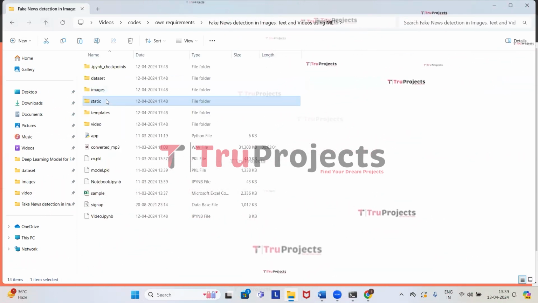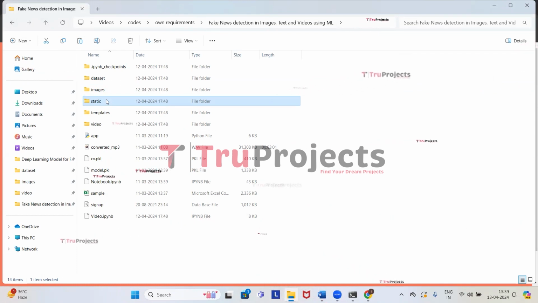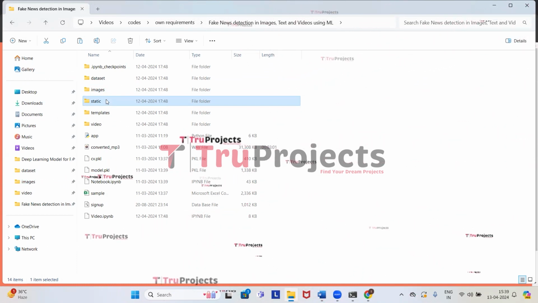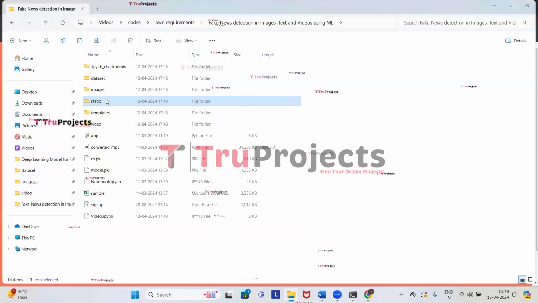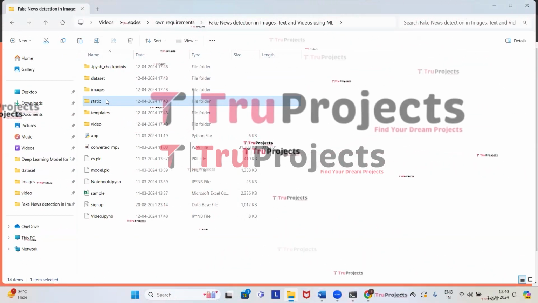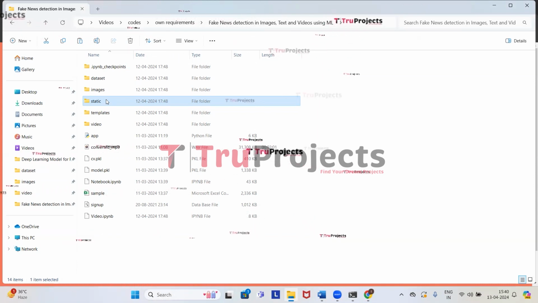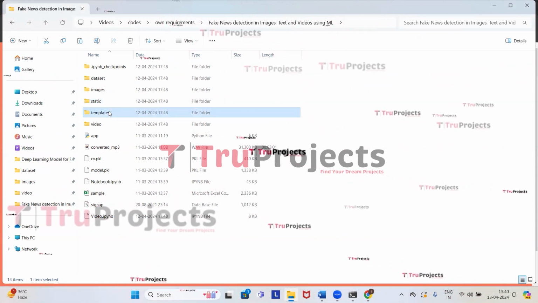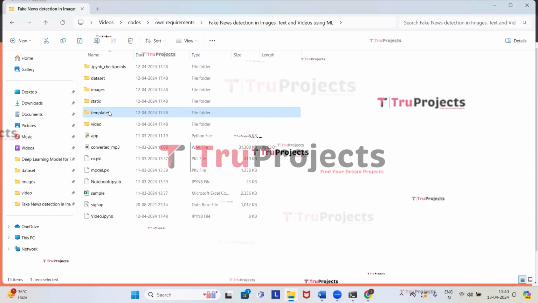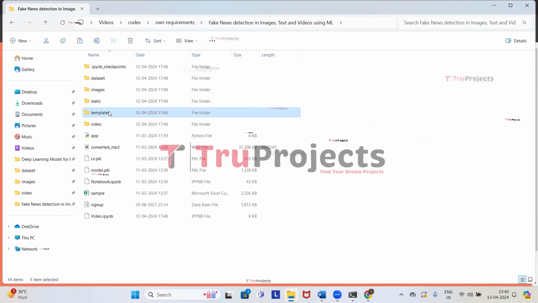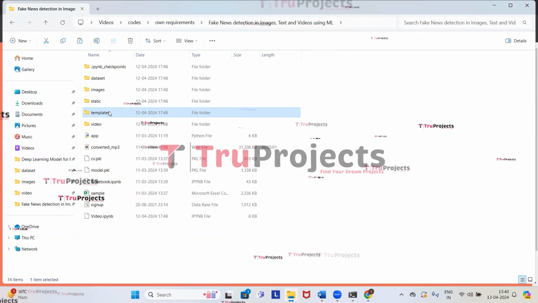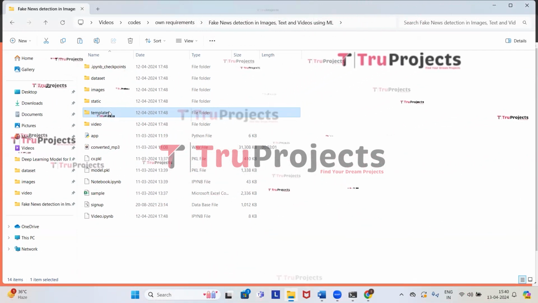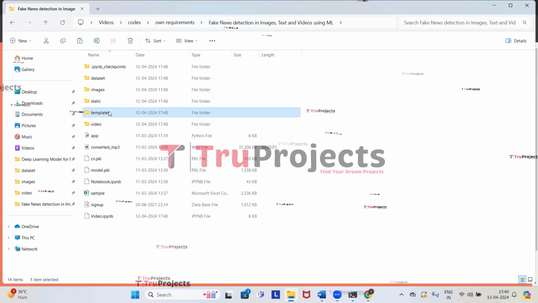This is the static folder. This folder contains files related to project styling and interactivity. They include CSS, JavaScript, and Bootstrap files. These resources are crucial for enhancing visual appeal and functionality of the project's web interface. And moving on to the next folder, which is the templates folder, here lie all the HTML pages utilized in the project. They are index.html, about.html, etc. Each HTML file represents a different page of the website and provides the structure and the layout for displaying content to the users.